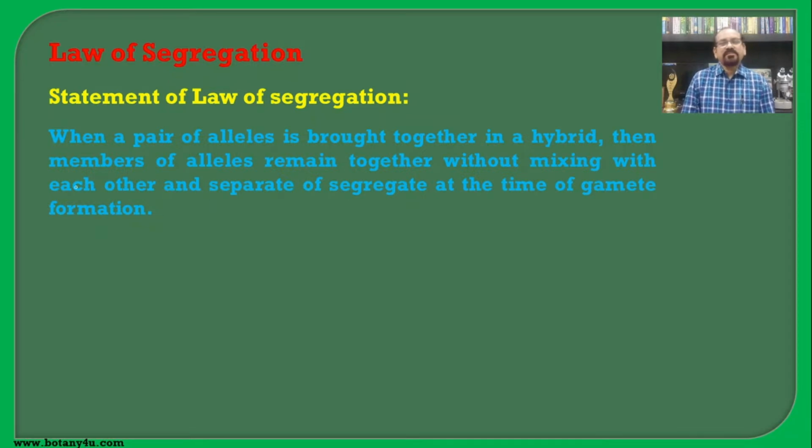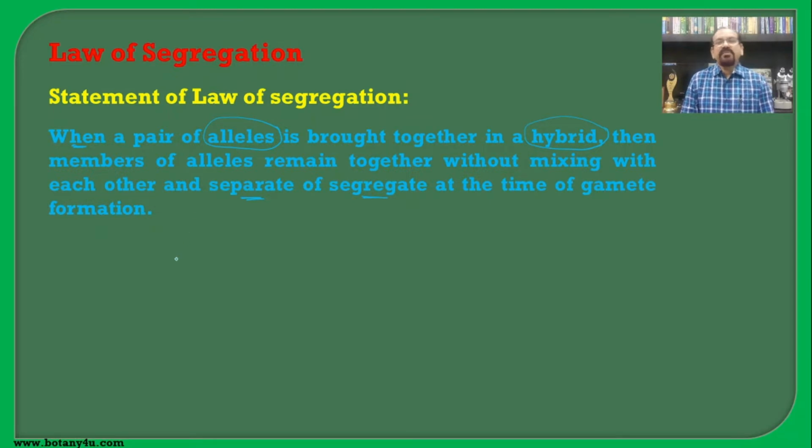The law states that when a pair of alleles is brought together in a hybrid, then members of the allelic pair remain together without mixing with each other and separate or segregate at the time of gamete formation.